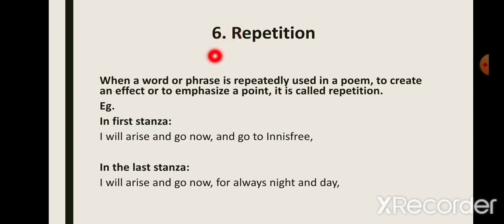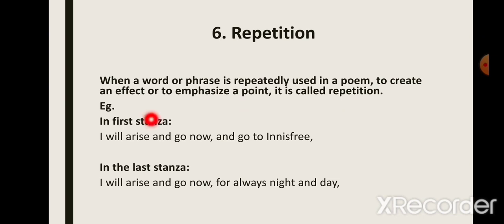Our next poetic device is repetition. When a word or phrase is repeatedly used in a poem to create an effect or to emphasize a point, it is called repetition. Now, sometimes the writers deliberately repeat words or certain phrases to place emphasis on those things or ideas. So this allows the readers to know that words or phrases that are being repeated are central to the theme or the meaning of the text, and so they need to be paid more attention to.